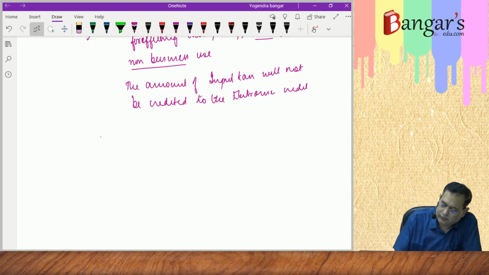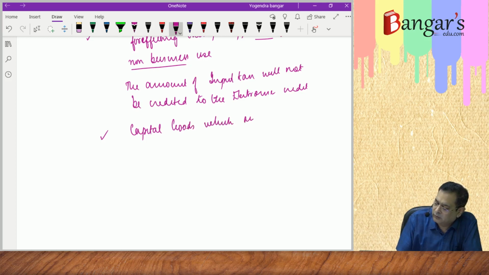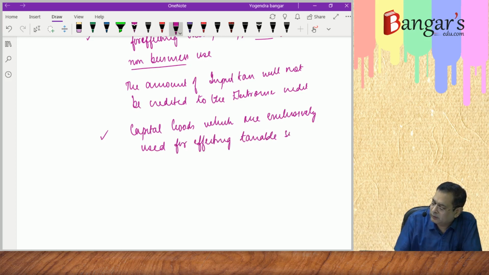Then the next one is the capital goods which are exclusively used for effecting taxable supplies, including zero rated supplies.